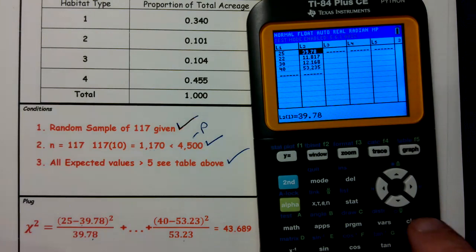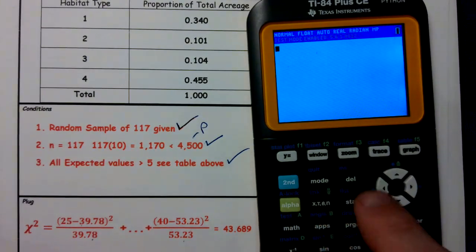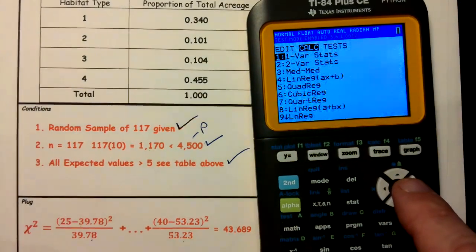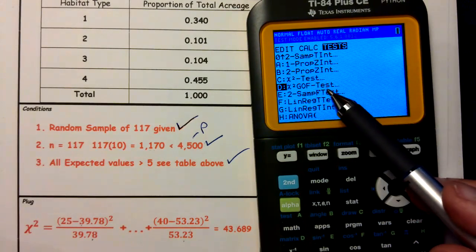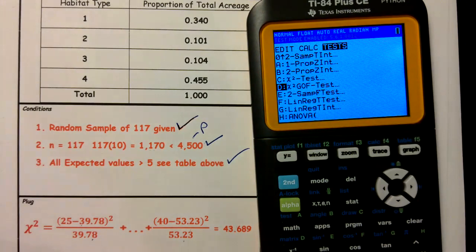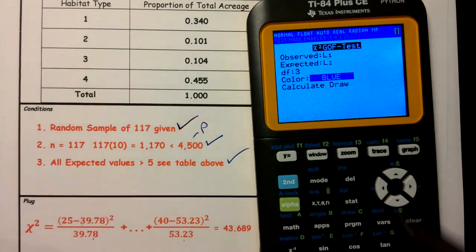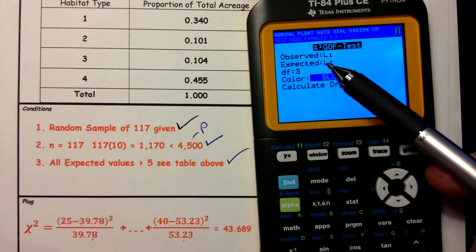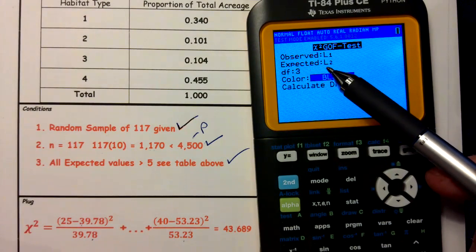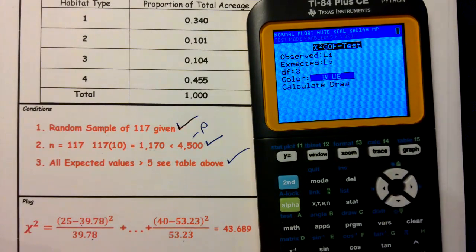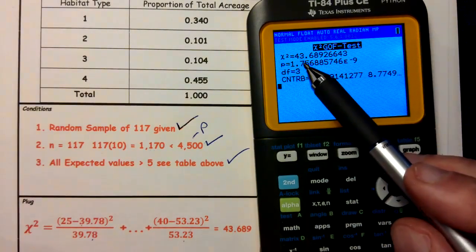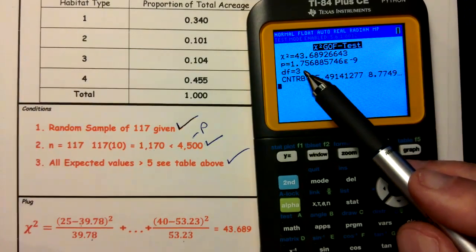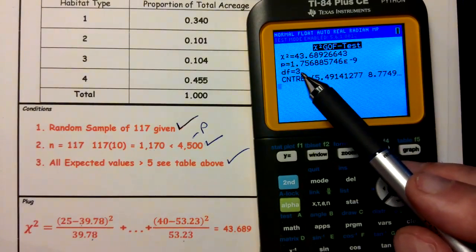Let's see what happens when we run the test. So stat, test. This time it's a chi-square goodness of fit because we want to know if it fits the distribution. Does it fit the proportion? L1 and L2 is where our observed and expected are, and our degrees of freedom are 4 minus 1. And we end up getting a very large chi-squared and a very, very small p-value.